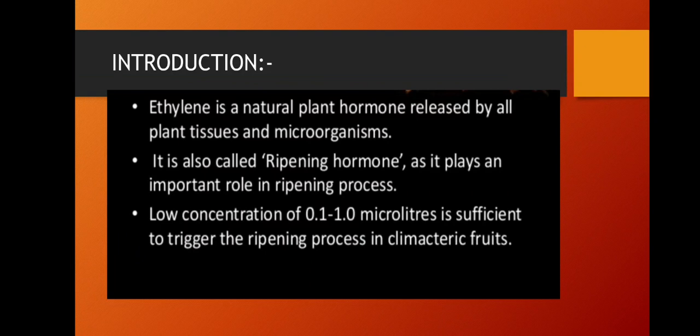It is also called the ripening hormone as it plays an important role in the ripening process. A low concentration of 0.1 to 1 microliters is sufficient to trigger the ripening process in climacteric fruits. Climacteric fruits are those which ripen off the tree also. When mature fruits are harvested and kept in an ethylene concentration, they will ripen. That is called climacteric fruits.